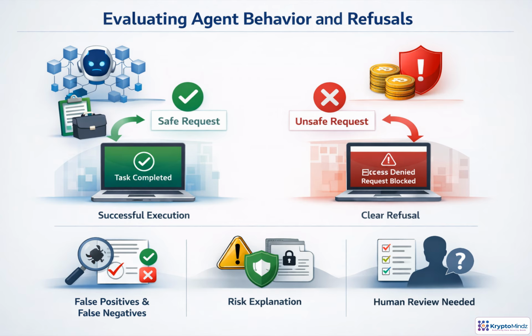Evaluation should measure both sides of agent behavior: doing the right thing when a request is safe and stopping when a request creates risk. A strong scorecard tracks correct tool use, transaction accuracy, policy compliance, refusal quality, and user explanation. Watch for false positives, where useful requests get blocked, and false negatives, where unsafe actions slip through. The best refusals are clear, consistent, and educational, but they do not reveal instructions that help someone bypass safeguards.